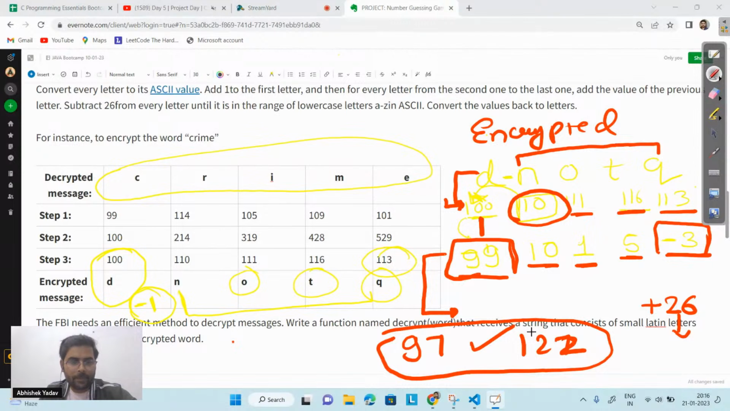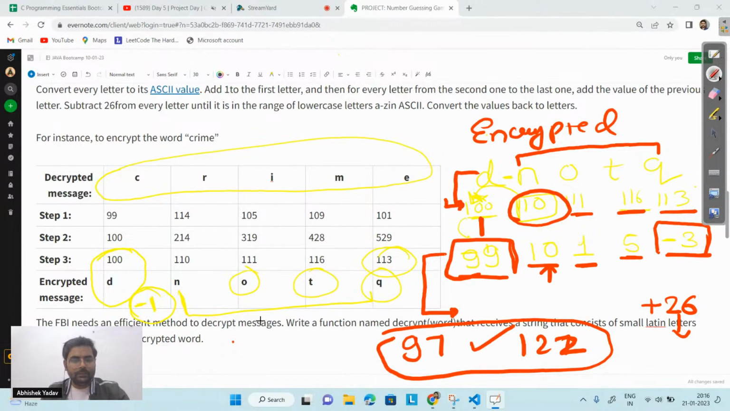Let's see. Please write in the chat how many times I should add 26 with 10, so that the resultant number should lie between 97 and 122. How many times, guys? Let's see.